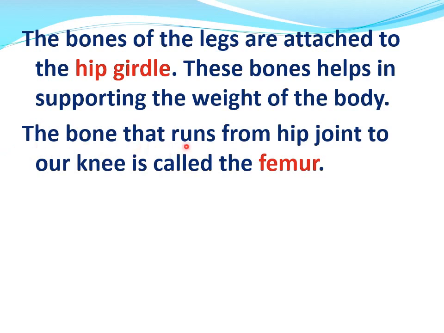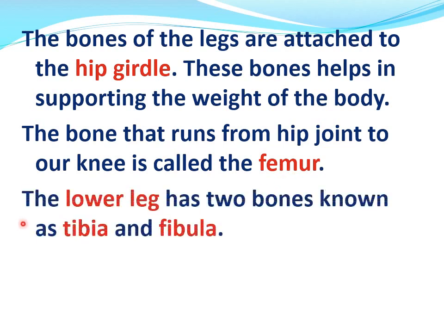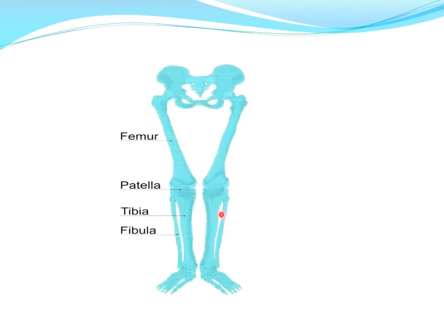The bone that runs from hip joint to our knee is called the femur. The lower leg has two bones known as tibia and fibula.